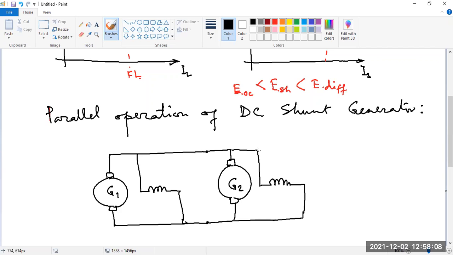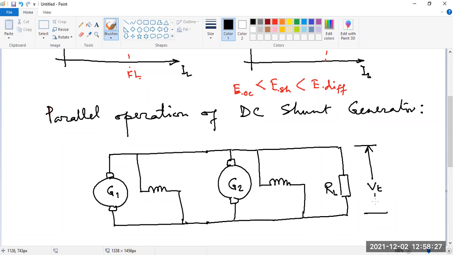Okay, and they are together connected with the load, a common load. So let us take the load resistance RL, and the common terminal voltage measured will be VT. As they are connected together, their terminal voltage will always be the same, VT.